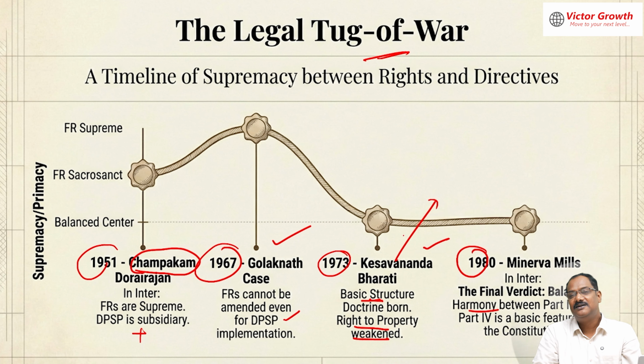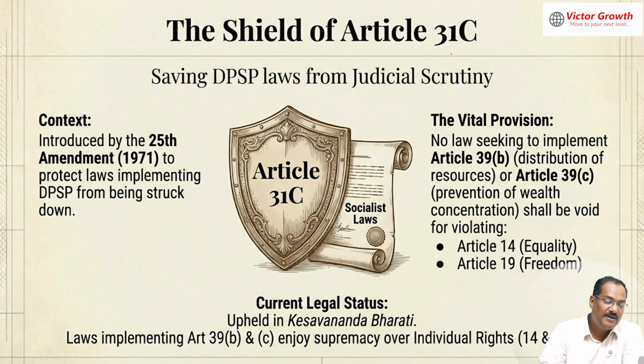Keshavananda Bharati case, a lot of complexity they will say, but only one thing you remember, that it introduced the concept of basic structure. That means republic form of government, democratic form of government, then judicial independence. All these are basic, which cannot be removed. Thereby the Parliament does not have unlimited power of amending the Constitution. Now, 31C as a shield, saving DPSP law from judicial scrutiny.